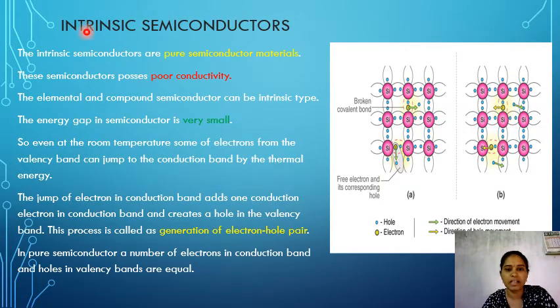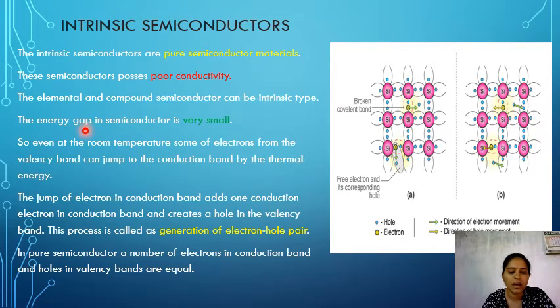First one is intrinsic semiconductors. Pure semiconductor materials are called intrinsic semiconductors. So the pure form of silicon or pure form of germanium is called an intrinsic semiconductor. These semiconductors possess poor conductivity because they are available in pure form. These pure semiconductors cannot carry good current. That's why their conductivity is poor. And the elemental and compound semiconductors can be intrinsic type.